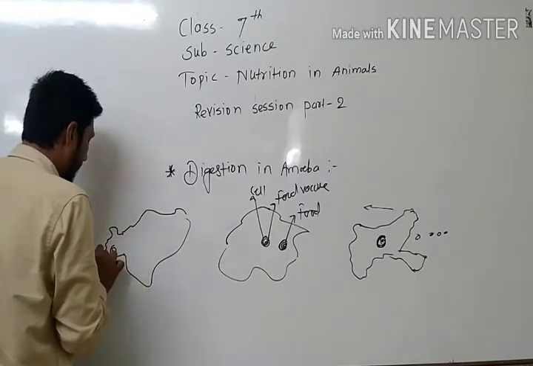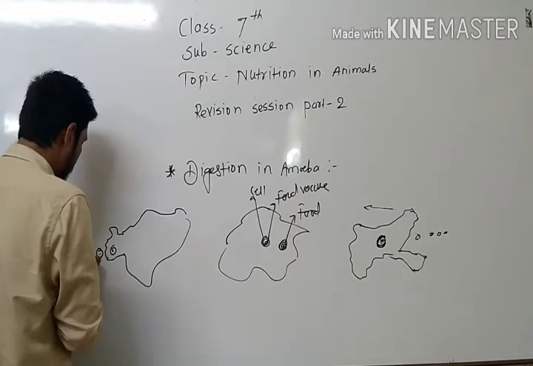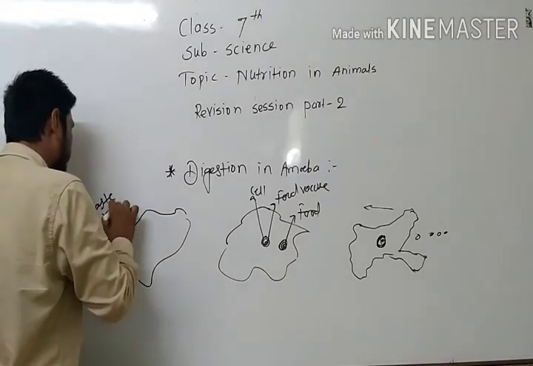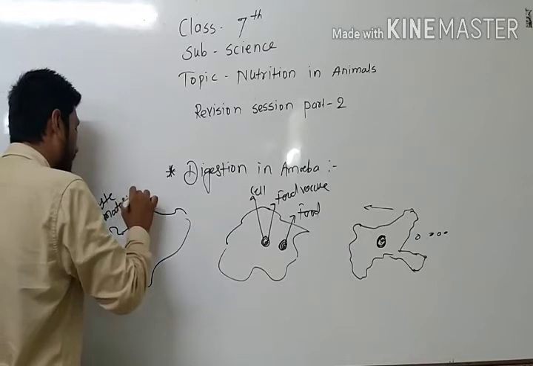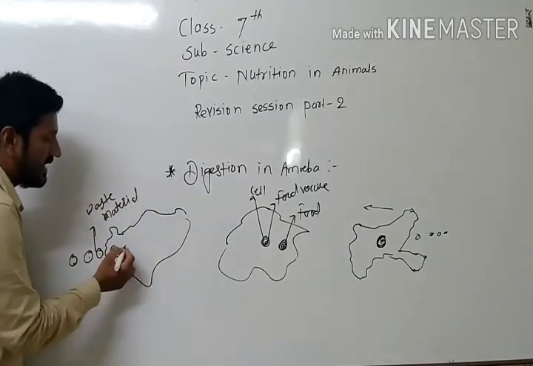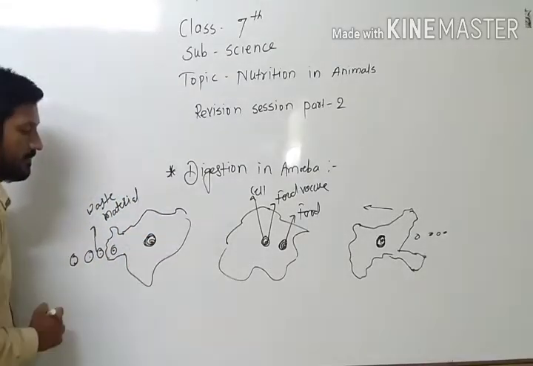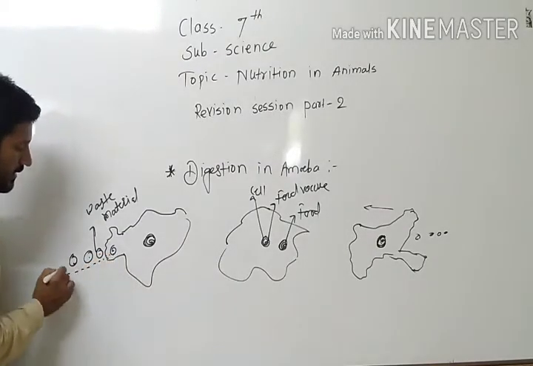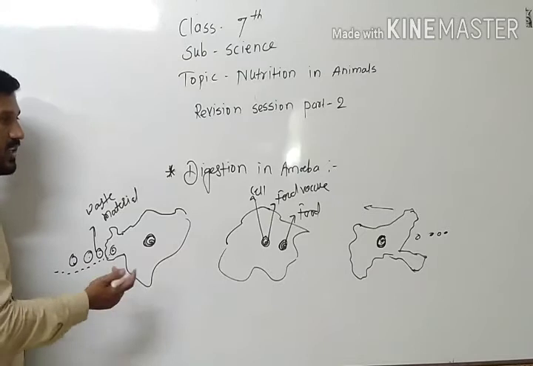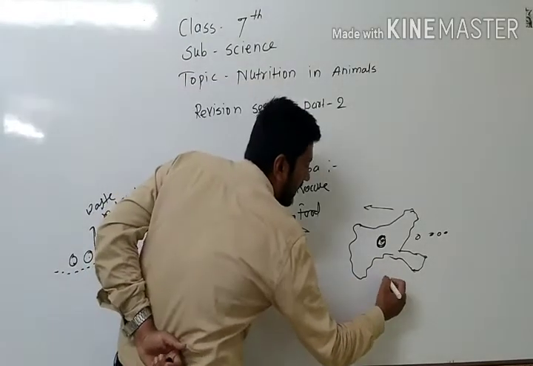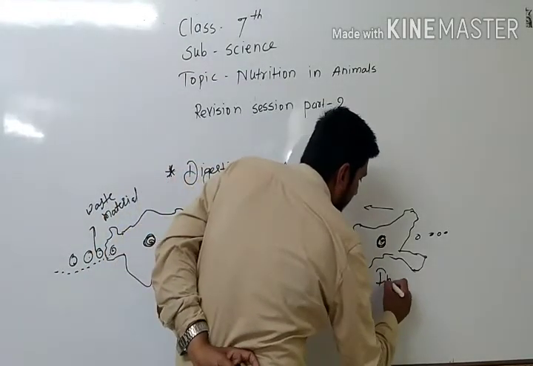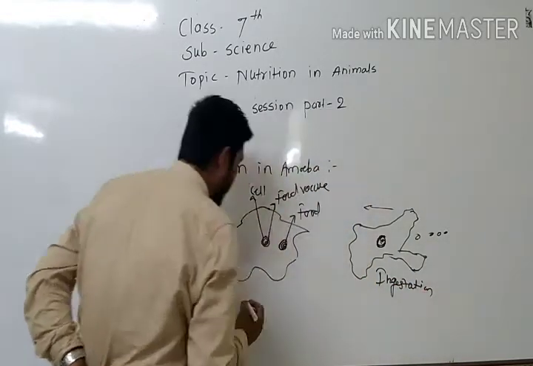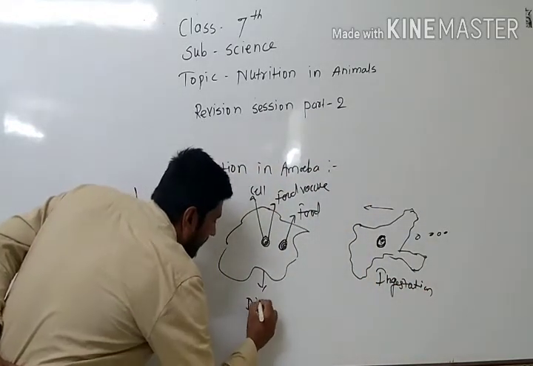And the same way, the waste is removed. This is the waste material, the digested food. This is the intake of food, this is ingestion. Here is digestion.